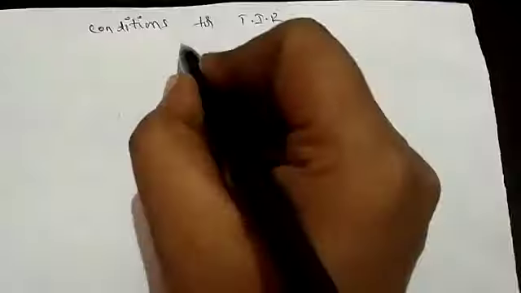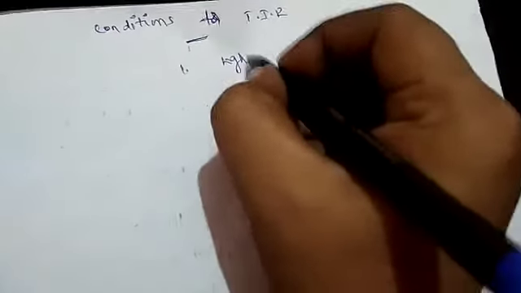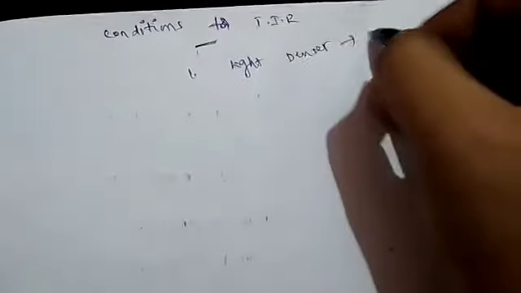Today's topic is conditions for total internal reflection. So what are the conditions for total internal reflection? The first one: the light must travel from denser medium to rarer medium.